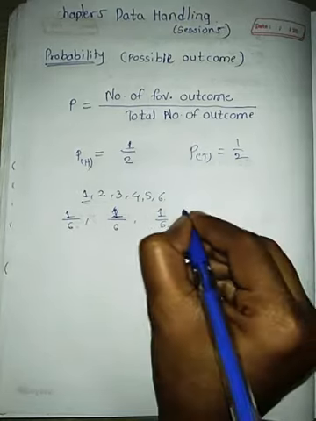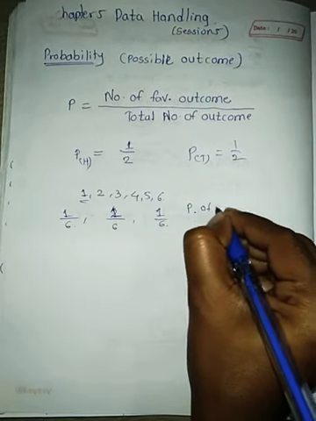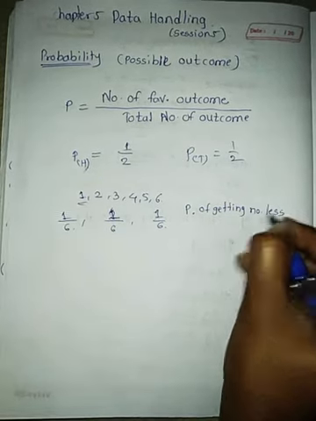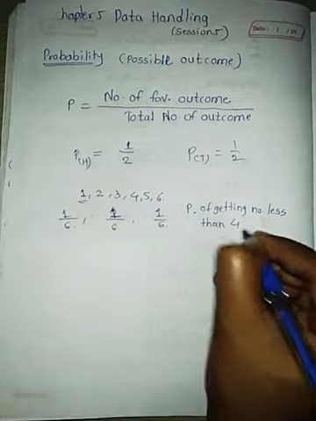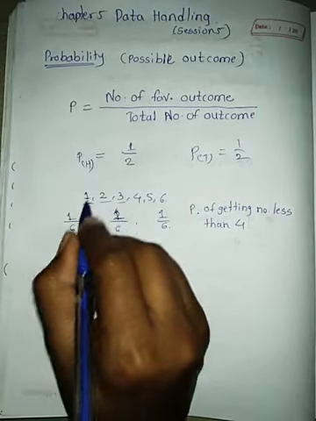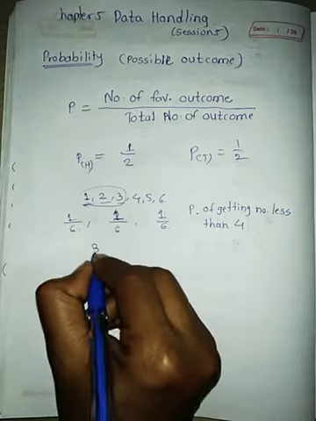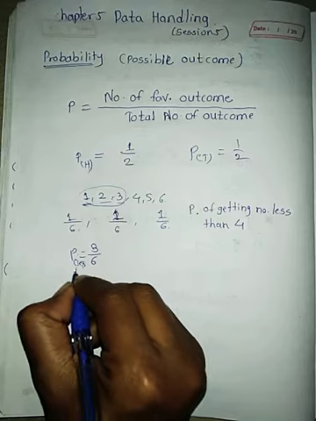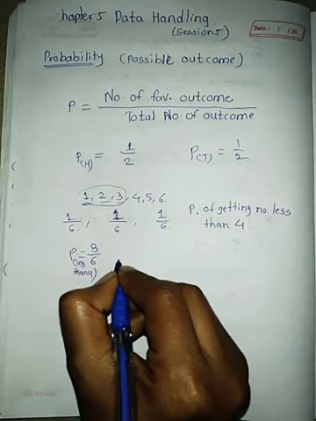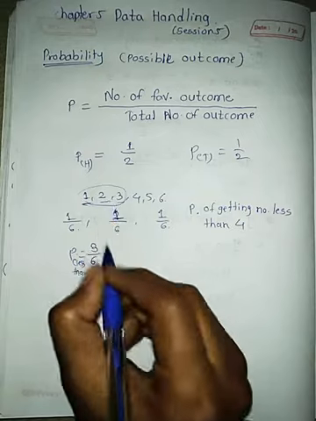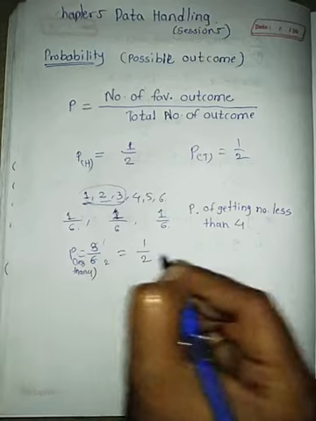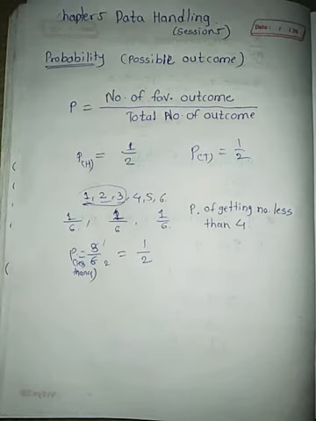But if I say probability of getting a number less than 4, that is 1 2 3, means total number of favorable outcomes is 3 divided by 6. So the probability of getting a number less than 4 is 3 by 6. That is nothing but 1 by 2. See, 3 ones are 3, 3 twos are 6. So 1 by 2.